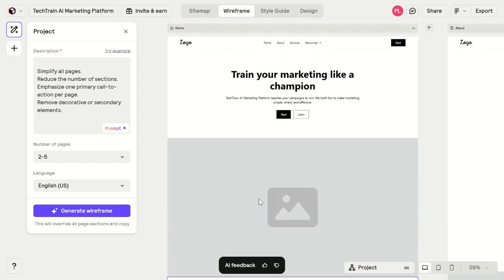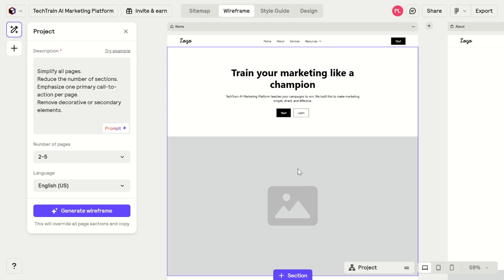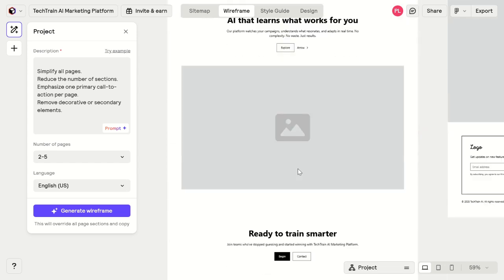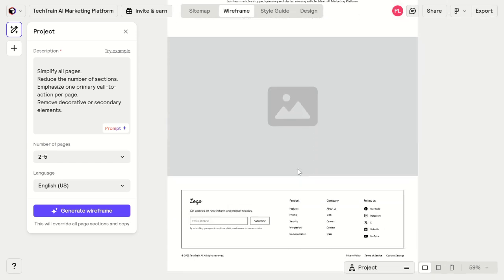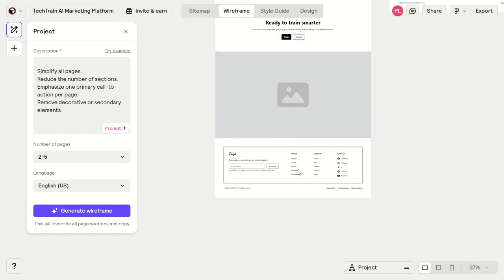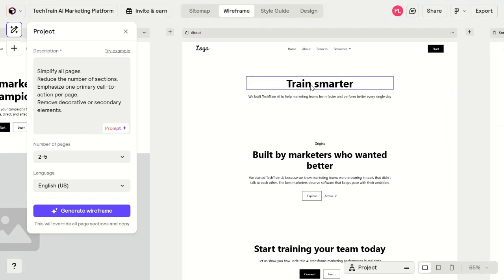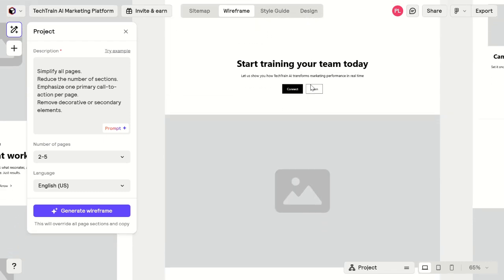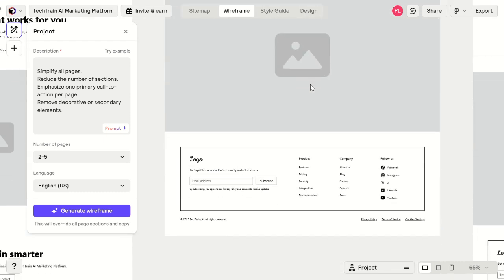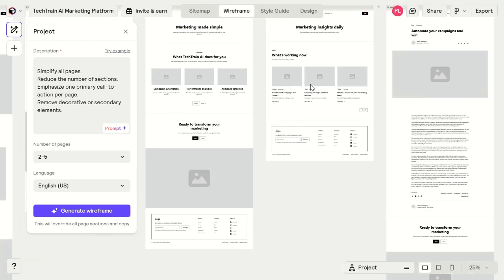Here's the lesson for every beginner: AI does not always make perfect decisions. It follows instructions literally. As an architect, your role is to evaluate and approve the structure. Ask yourself for each page: does it serve the primary purpose of the website? Does it communicate a clear action or value? Is it necessary at this stage?